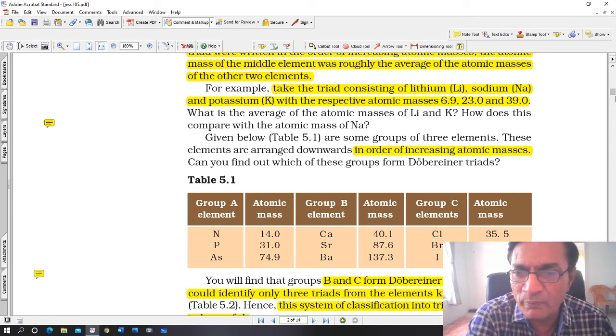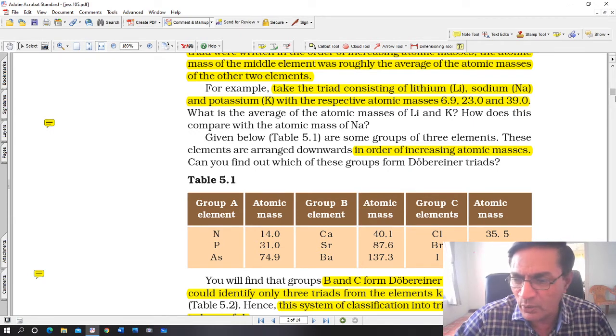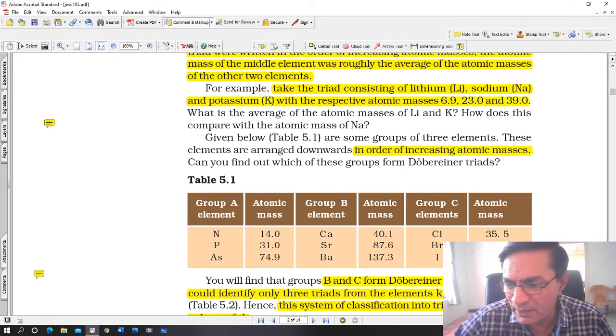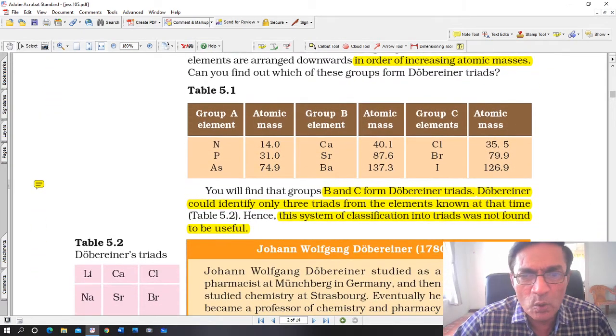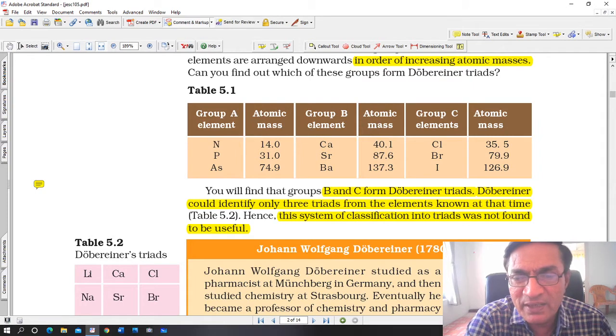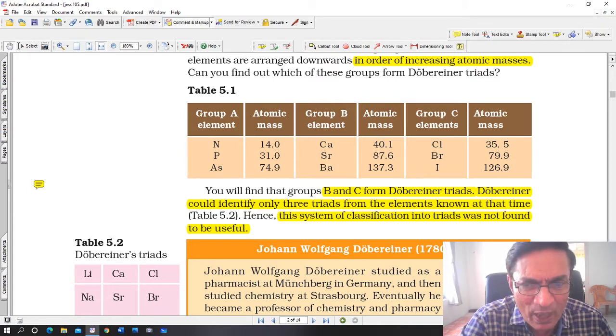Given in table 5.1 are some groups of 3 elements. These elements are arranged downwards in order of increasing atomic masses. Now you can see that's table 5.1. If you look at the table, there is group A, then group B, then group C. Group A has atomic masses 14, 31, 74.9.